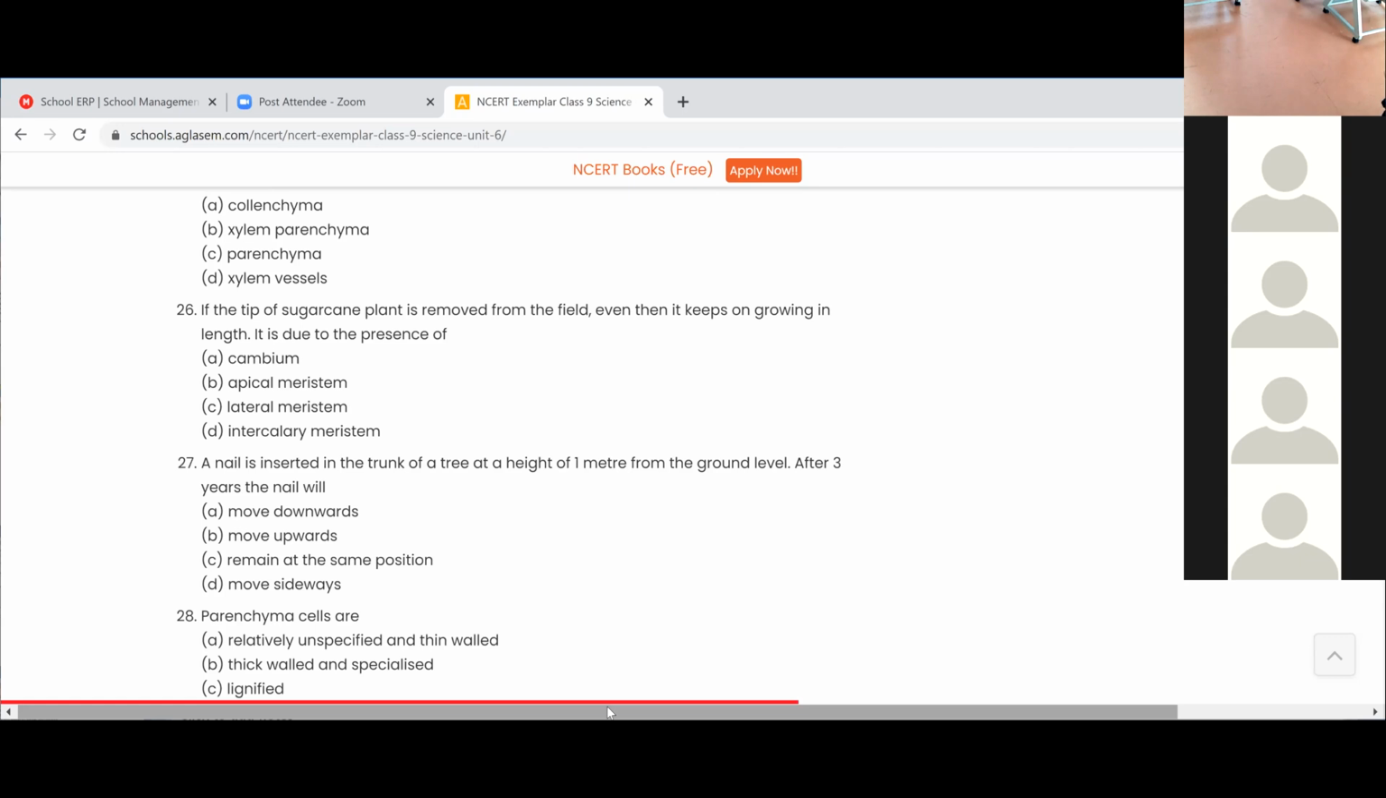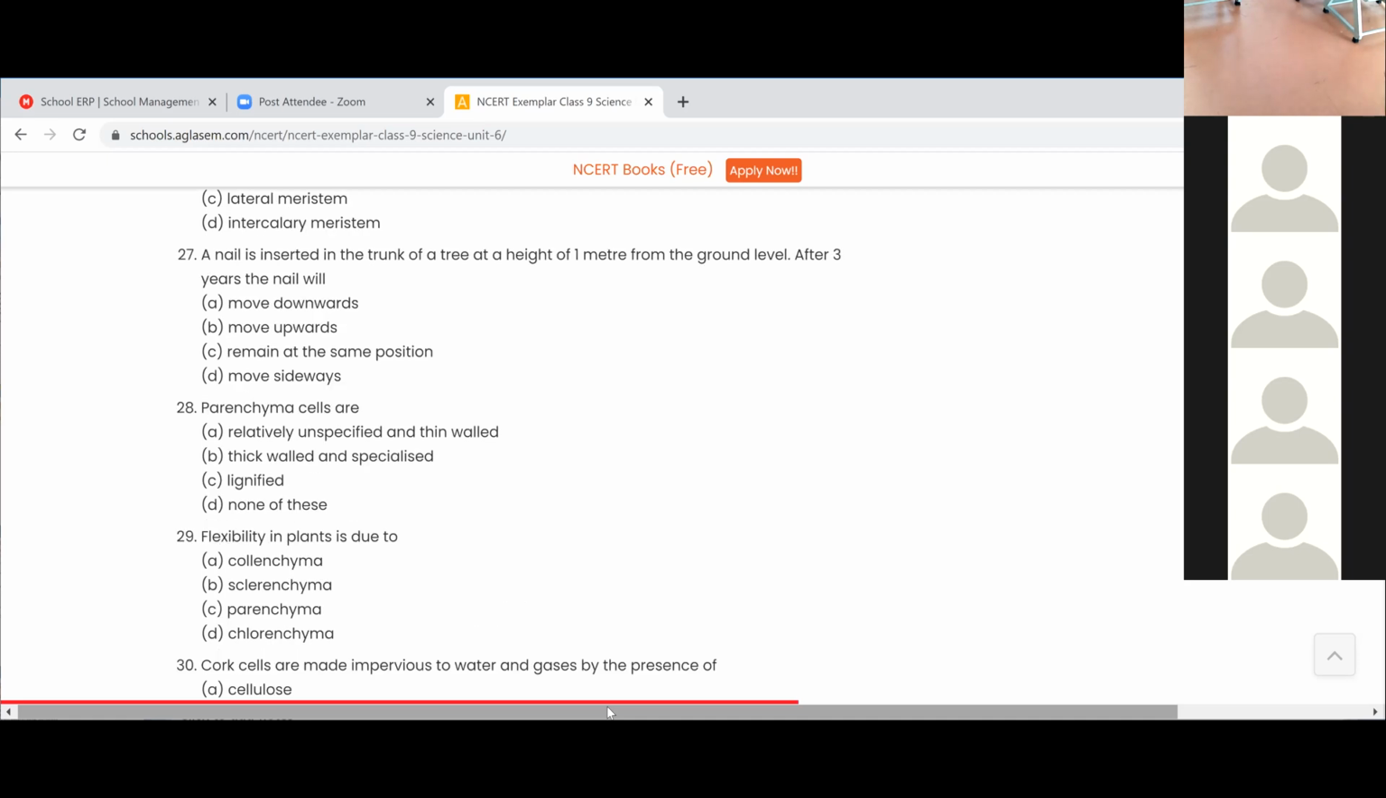Here the question is, if the tip of sugarcane plant is removed, the tip is usually apical meristem. If the apical meristem is removed, then it keeps on growing in length. It's due to the presence of intercalary meristem, because after apical meristem, intercalary meristem is there. Even if you remove this apical meristem, it keeps on growing with the help of intercalary meristem. So please go through the question, understand the question first.